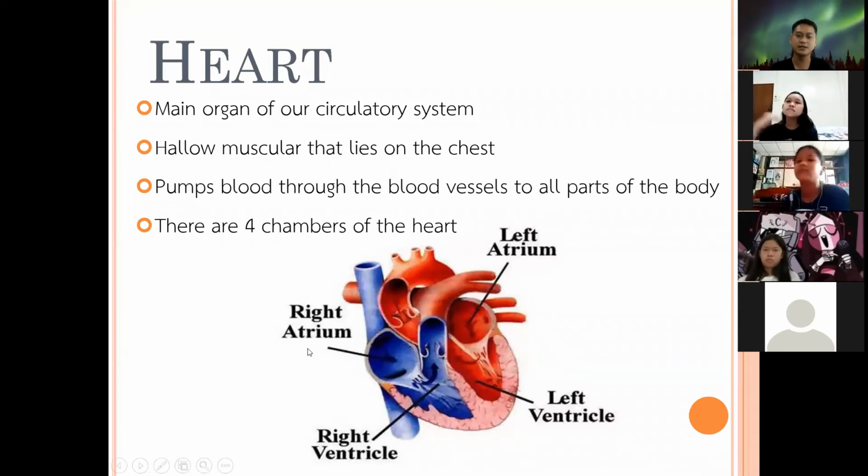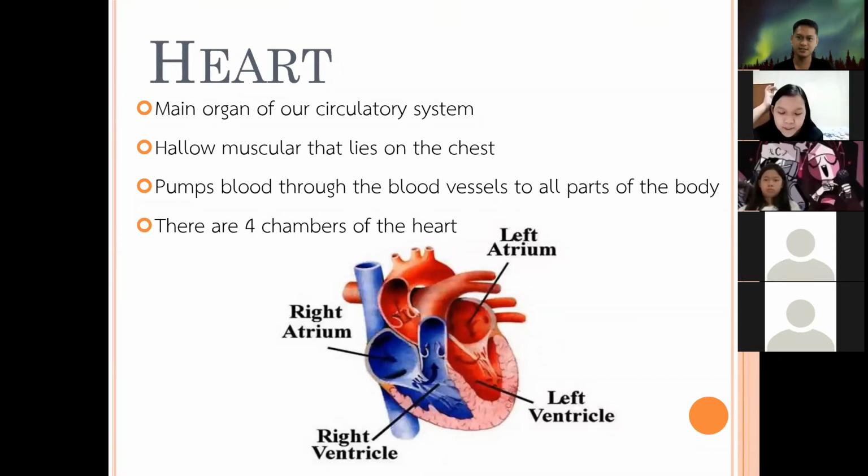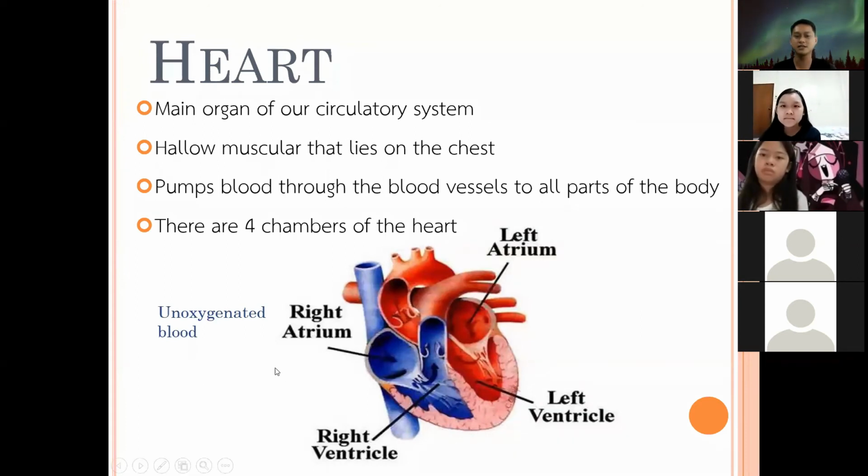So what does the right atrium receive from our body? What kind of blood? Deoxygenated blood. Okay. It receives unoxygenated or deoxygenated blood, which means this blood has carbon dioxide in it. Okay. How about the function of the left atrium? It receives oxygenated blood.